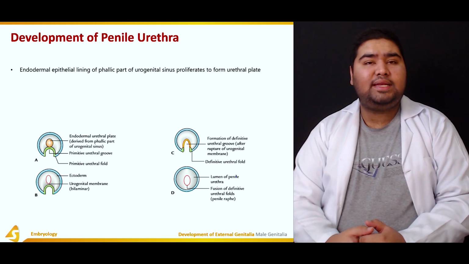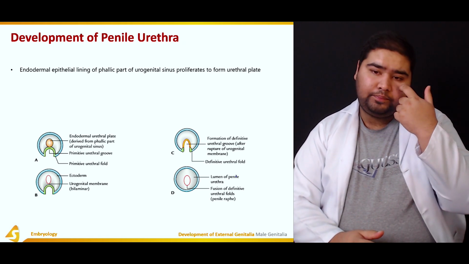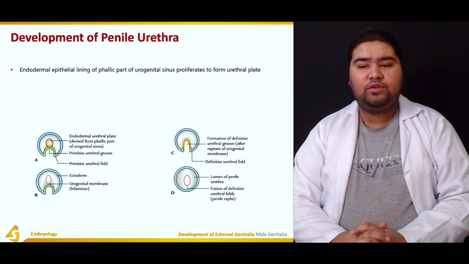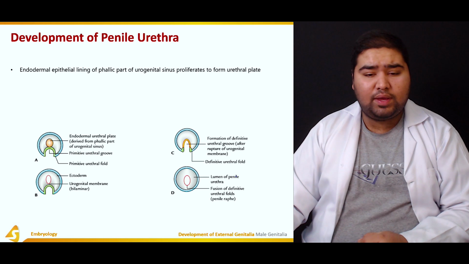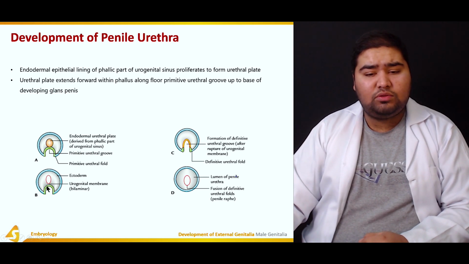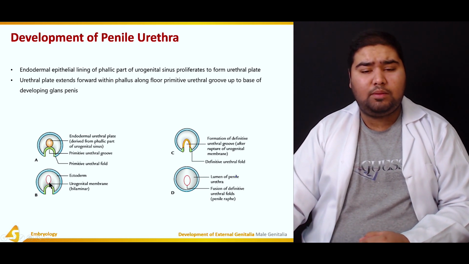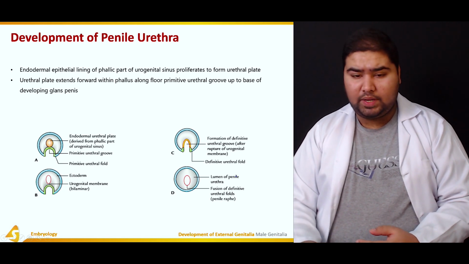The urethral plate extends forward within the phallus along the floor of the primitive urethral groove up to the base of the developing glans penis. Here you can see this is the part that is developing into the glans penis, and this is the part of the urethral plate. It extends to the developing glans penis.